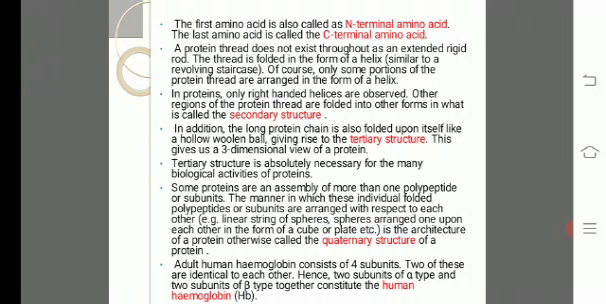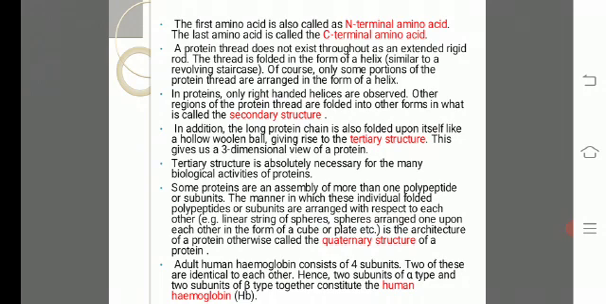Some proteins are assembly of more than one polypeptide or subunits. The manner in which these individual folded polypeptides or subunits are arranged with respect to each other is the architecture of a protein, otherwise called the quaternary structure of a protein. So if two or more polypeptides with their folding and coiling are arranged with respect to each other, it is called a quaternary structure. An example is the human hemoglobin molecule, which has 4 peptide chains, 2 alpha and 2 beta subunits.